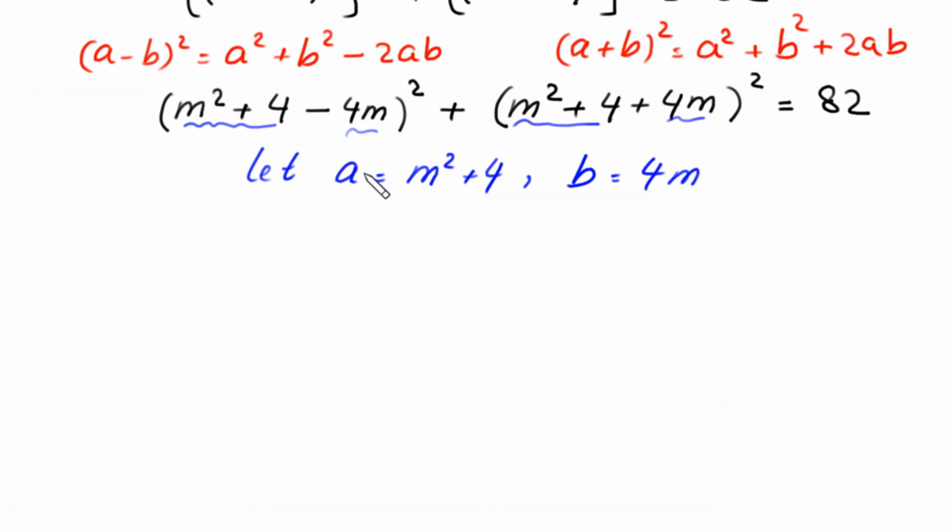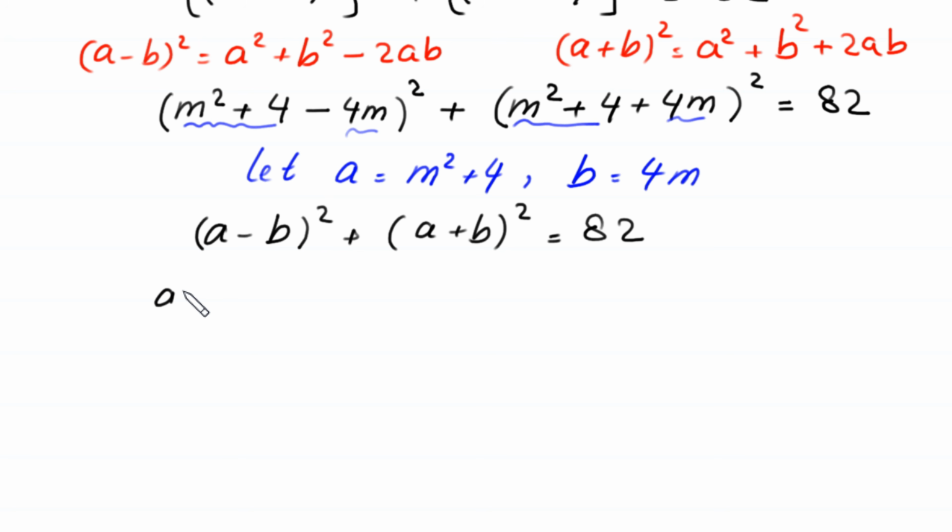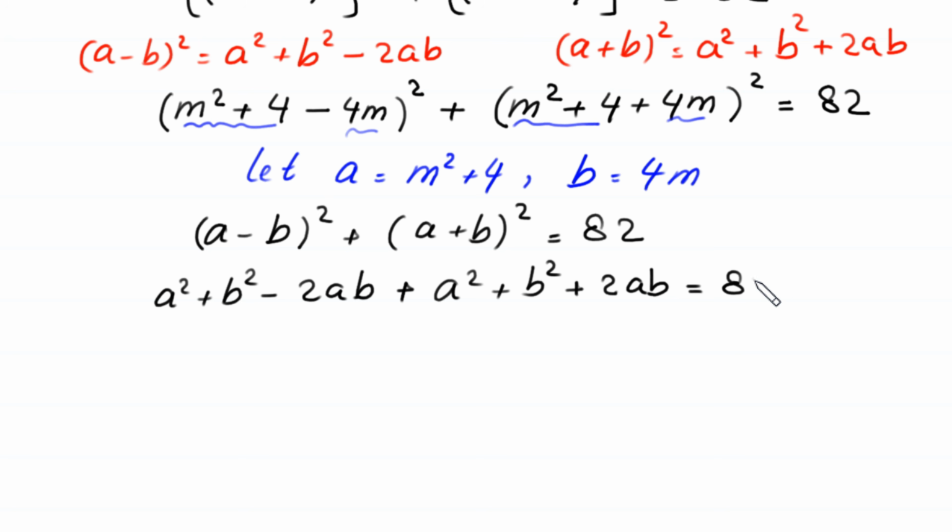So this equation will become (a − b)^2 + (a + b)^2 = 82. Now (a − b)^2 will become a^2 + b^2 − 2ab, plus (a + b)^2 will become a^2 + b^2 + 2ab, is equal to 82.